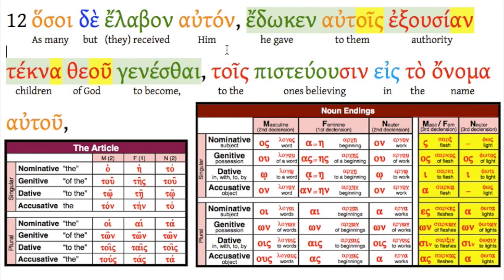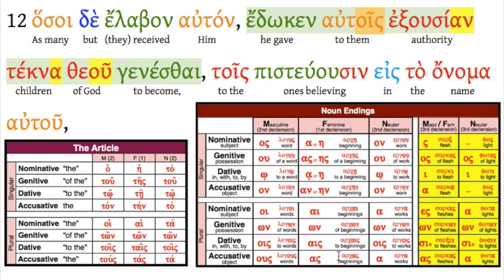Edoken autois exousion tekna theu genesthai. He gave to them authority. In other words, here's our direct object, exousion. We have an accusative feminine singular here. He gave authority, autois, to them. Notice dative plural masculine there.